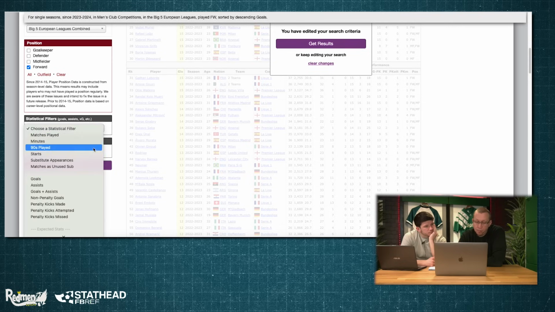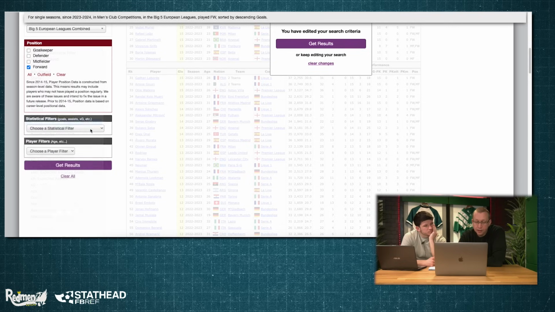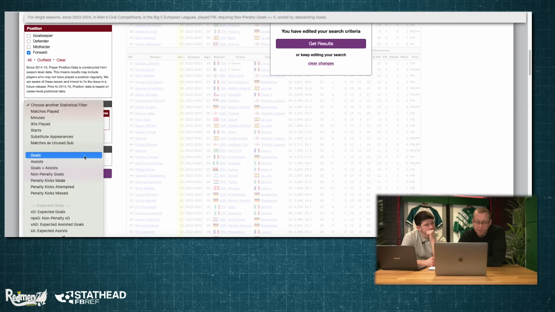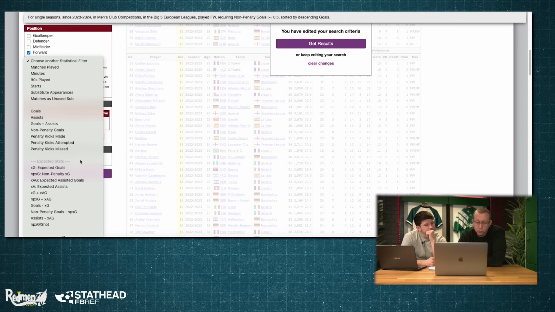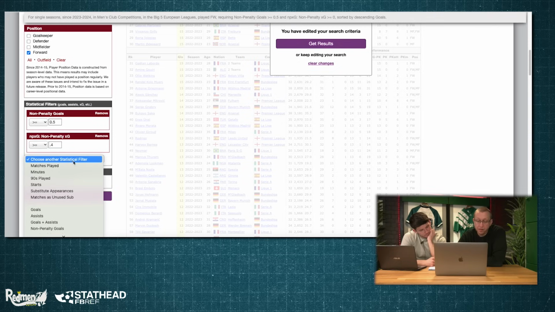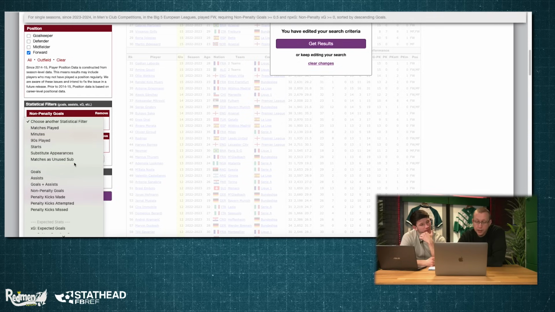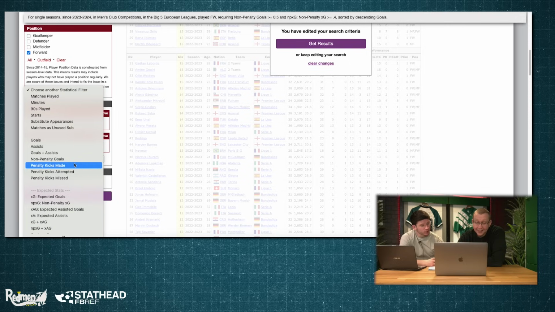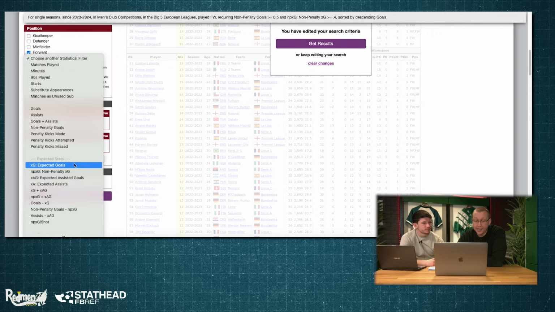So you said non-penalty goals, so we can add that in, no problem. And Salah's was 0.53, so we're going to put that in at 0.5. We're going to put non-penalty expected goals, and his was 0.48, so I'll put 0.4 in there. Very similar, by the way. 0.48 expected goals and then 0.53 goals. That just shows the value of the metric, really. Yeah, certainly to Salah.